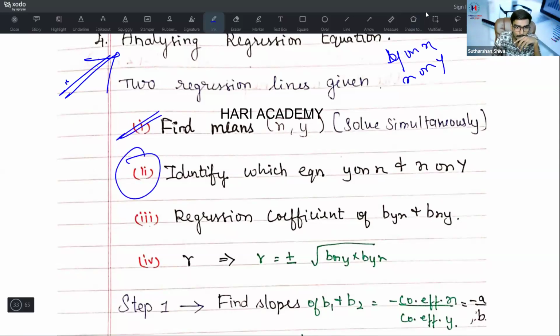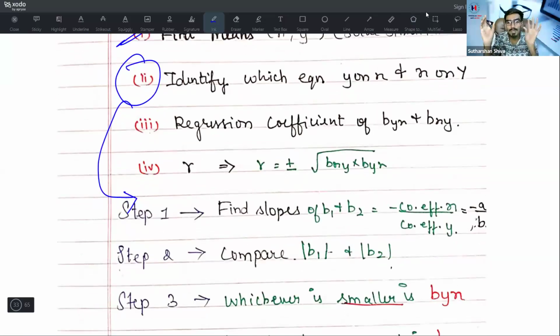But for this step 2, we are going with this part. Finding the slopes of b1 and b2. You will be given two equations. In the two equations, find out minus coefficient of x divided by coefficient of y. We used to say it is minus a by b, a from the first equation and b from the second equation.